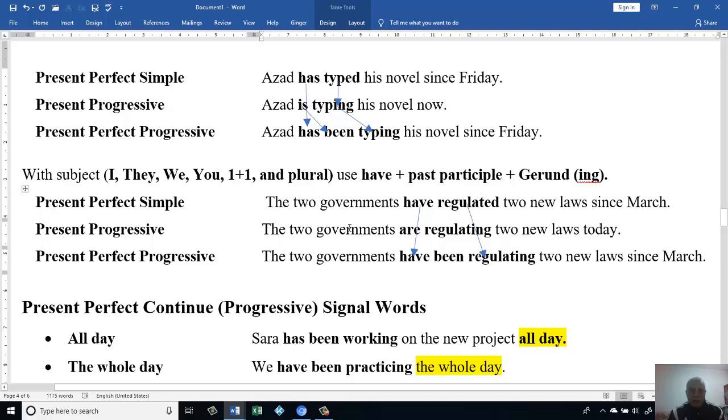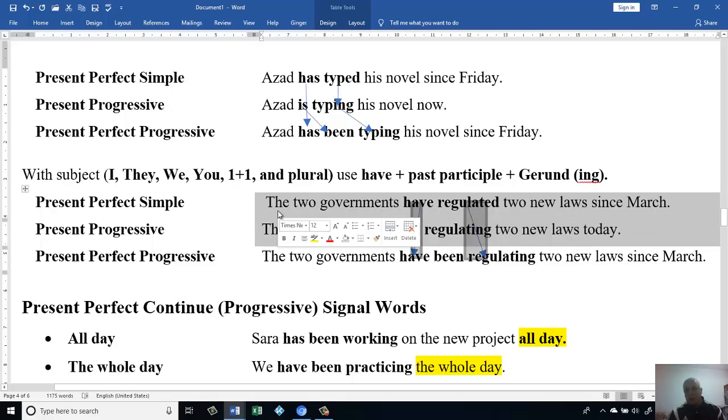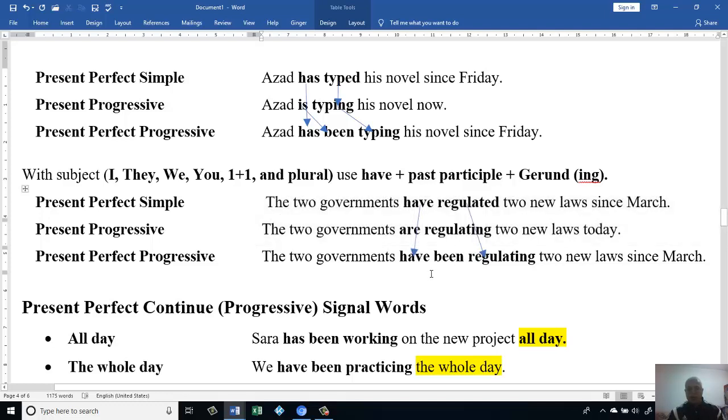Here I have the two governments as the subject, then I have to put are. Then regulating, because I have am, is or are, we said that the verb after has to be in the ing form for this subject. Now I have two sentences. One of them is present continuous, or present progressive. The second one is present perfect. Then I have to make those two sentences into one sentence. Okay, let's do it together.